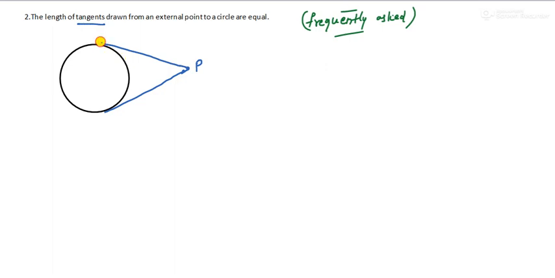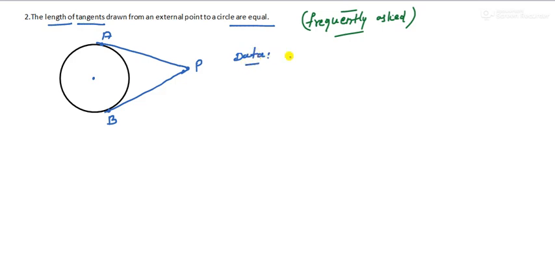Now let me take this point as A and this point where it is joining as B, okay? So PA and PB are the tangents. What they have given is that the lengths of tangents drawn from an external point are equal. This is the external point. So what is the data here?